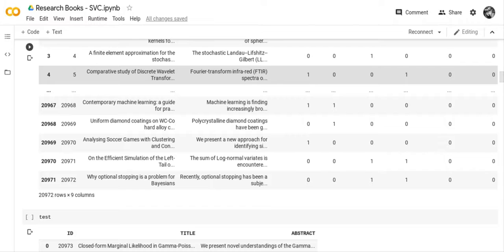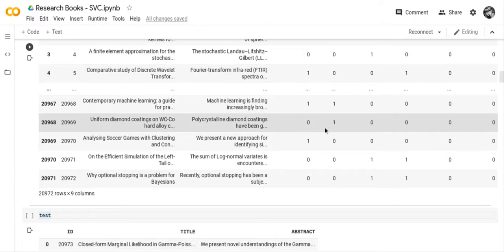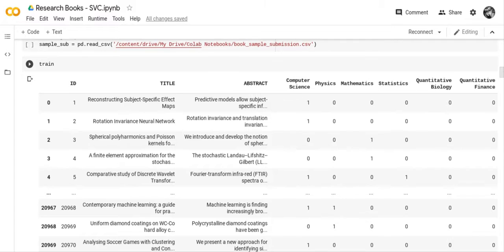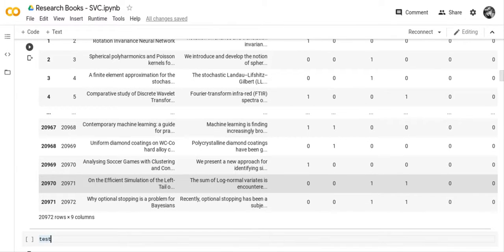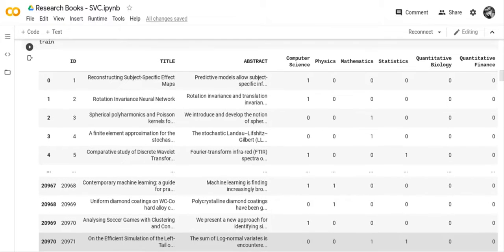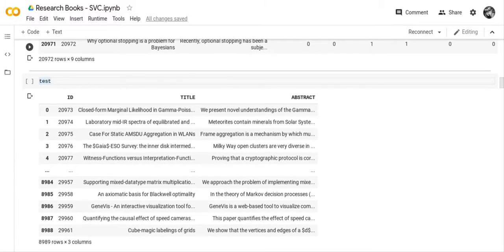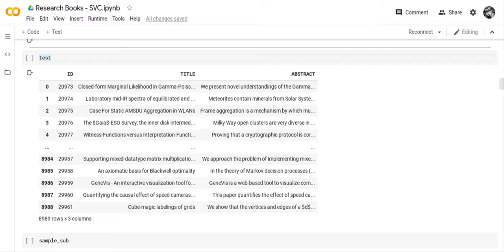We've got more than one class several times, because like on the end one here, 20970, it's in mathematics and statistics, and 20971, it's in mathematics and statistics as well. So that's why we had to have the 6 target columns. We looked at the test file. The test file only has a title and an abstract.